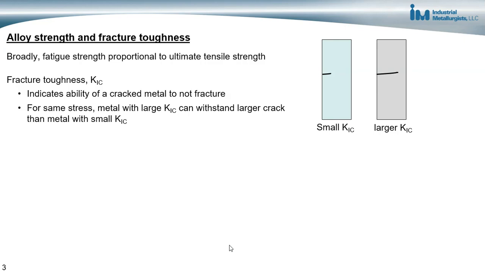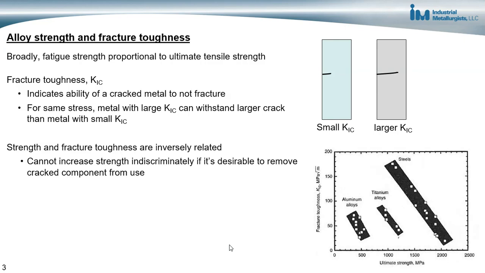So for the same applied stress, a metal with a large fracture toughness can withstand larger cracks than a metal with small fracture toughness. Now, this is important for applications where components will be taken out of service during the life of the product. This happens in aerospace and in boilers and in other products where it's known that there are cyclic stresses and that components will crack and cracks will grow, and it's desirable to be able to pull the components out of service or replace them with new components before the crack gets too large and the part fails catastrophically.